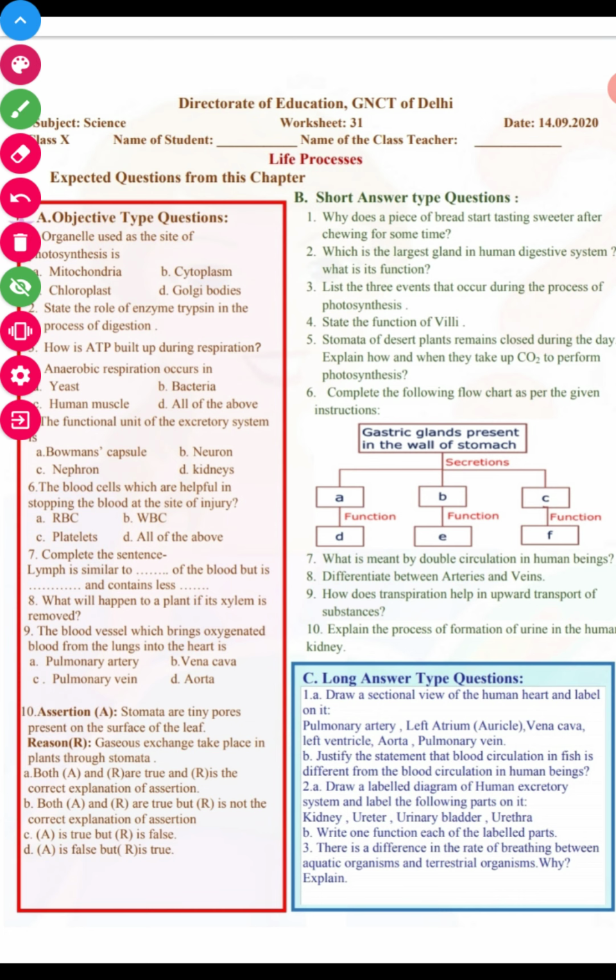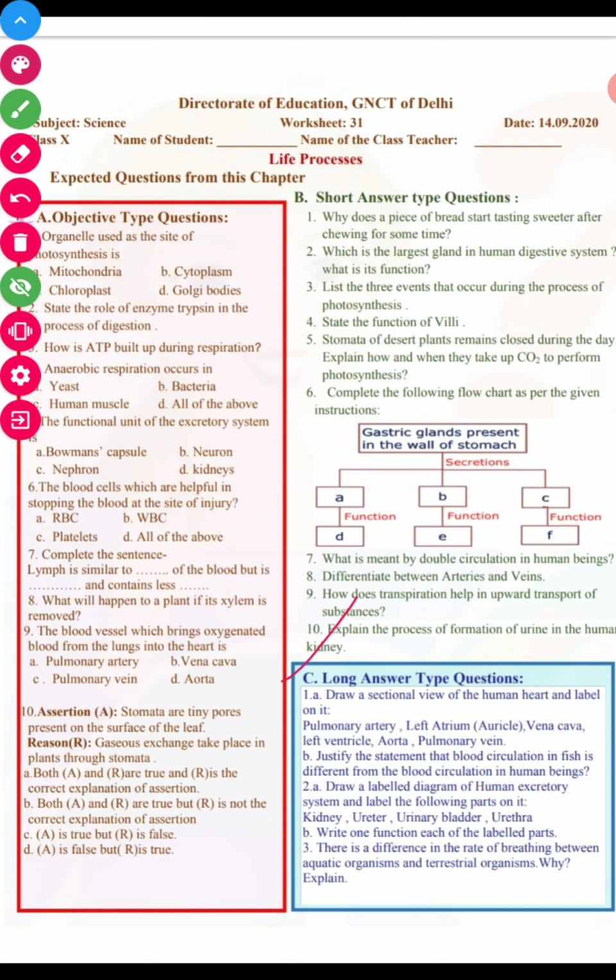Explain the process of formation of urine in the human kidney. Student, even in the last worksheet you have done the whole process, where ultrafiltration is there, reabsorption is there, the complete nephron structure, and the main steps. So this is all about the short type answers.